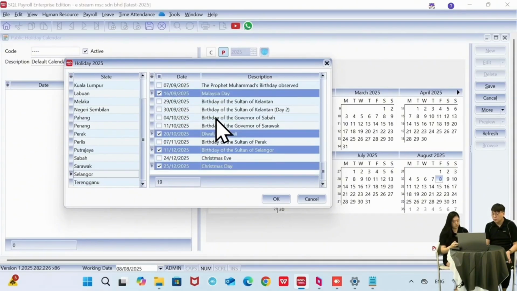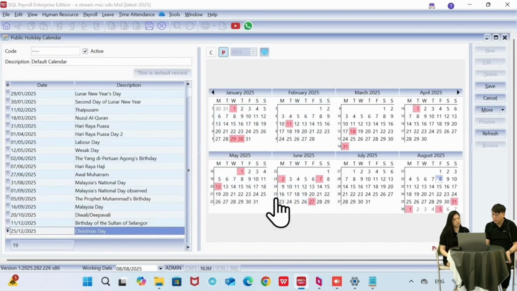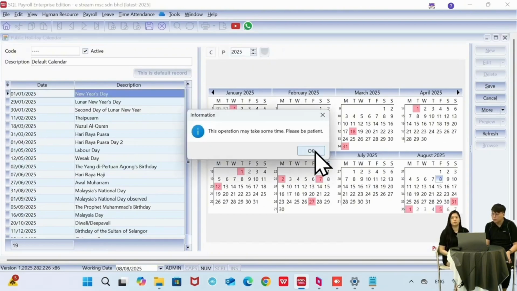If your company has another public holiday, you can just tick it. But if you don't have, we just click okay, and then you can see the calendar here has a red color label, which is the public holiday we just set. Okay, and then we click on save, and wait for some time.